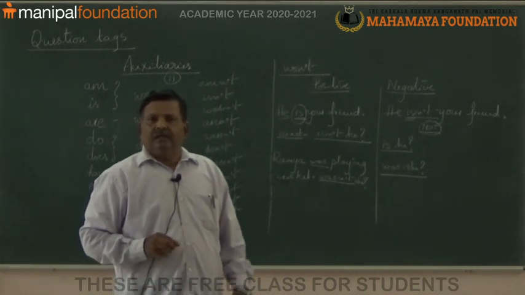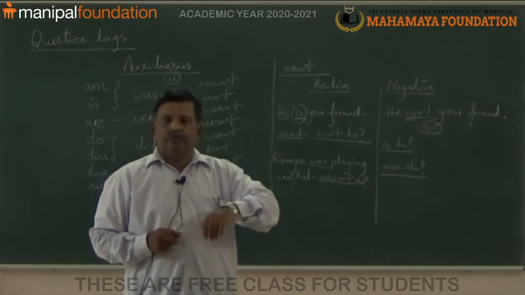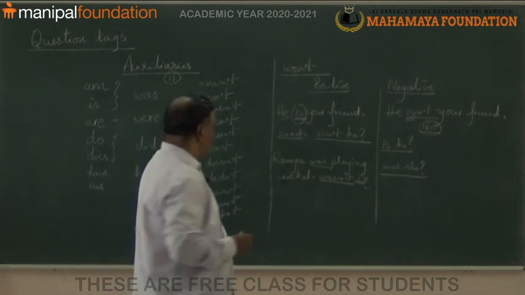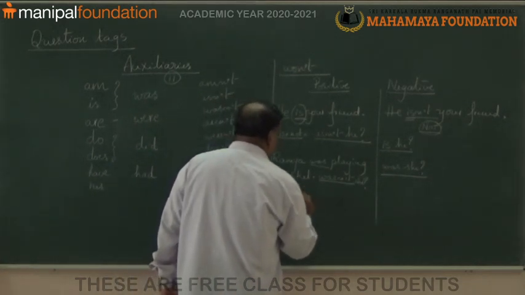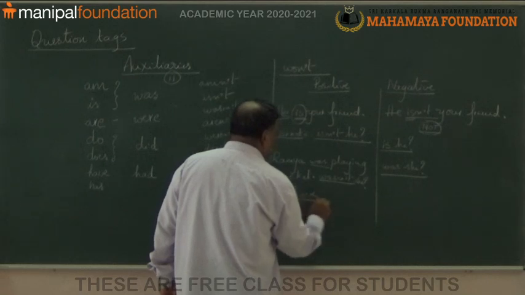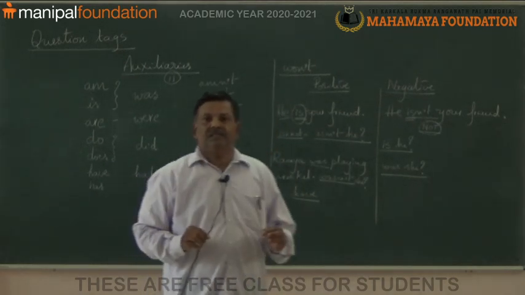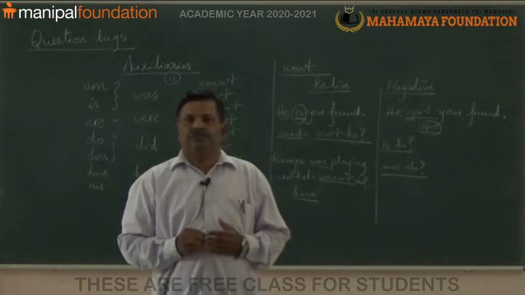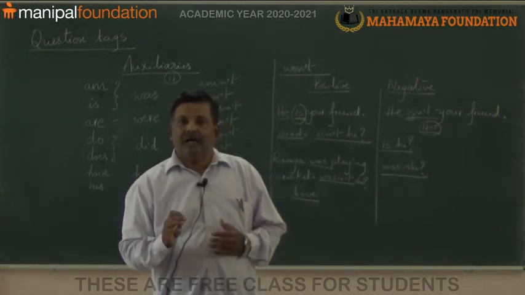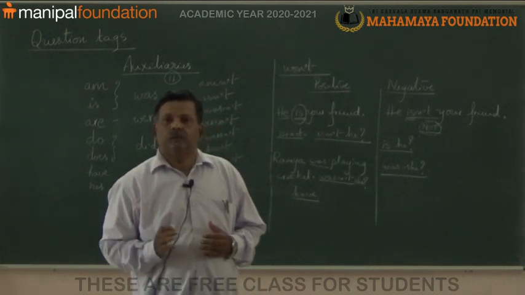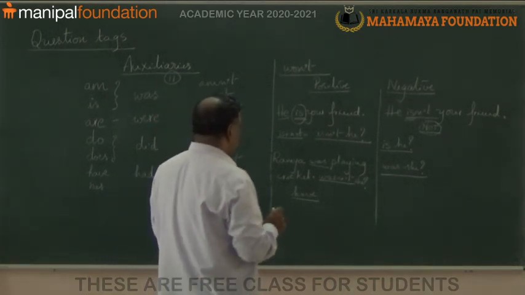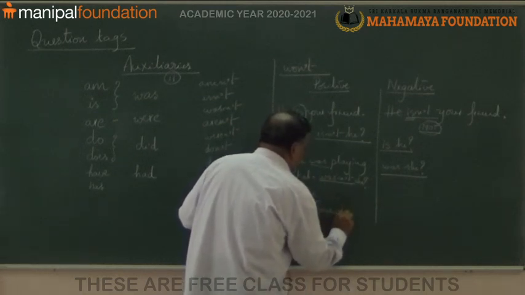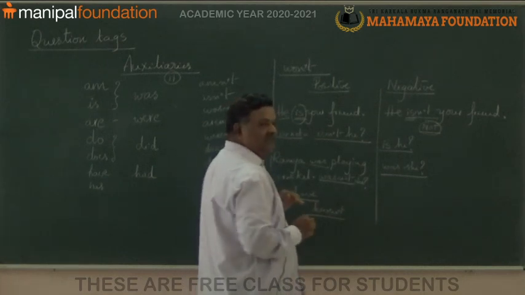Okay. If you want, I would like to give you one more very simple sentence. The children have reached their school. The children haven't reached their school. So, have, the short form is haven't they.